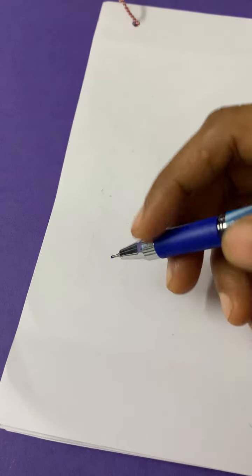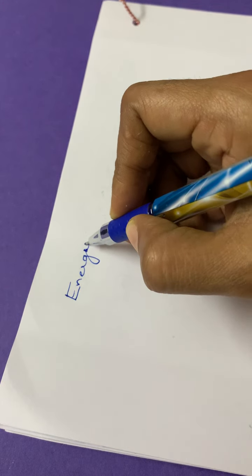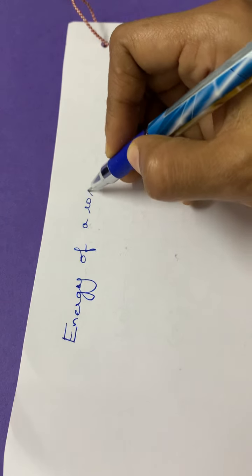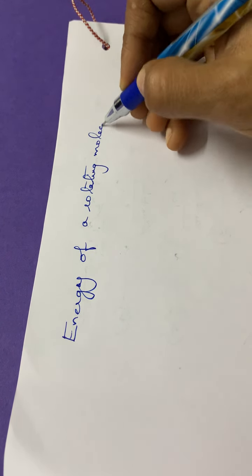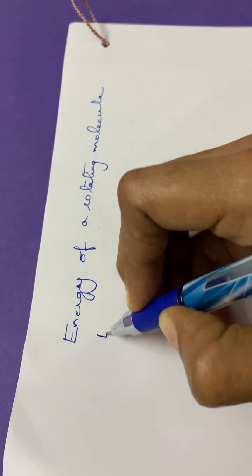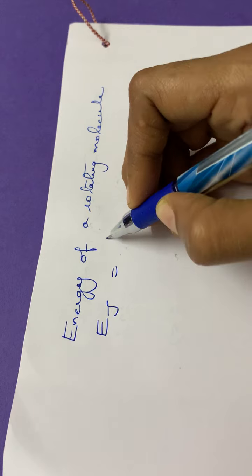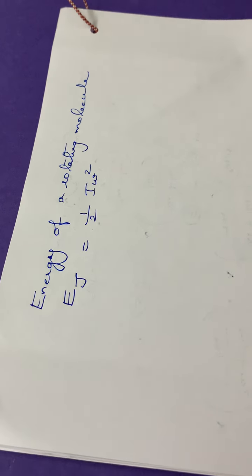Then again, the energy of a rotating molecule is designated by EJ. So EJ is equal to half I omega square.